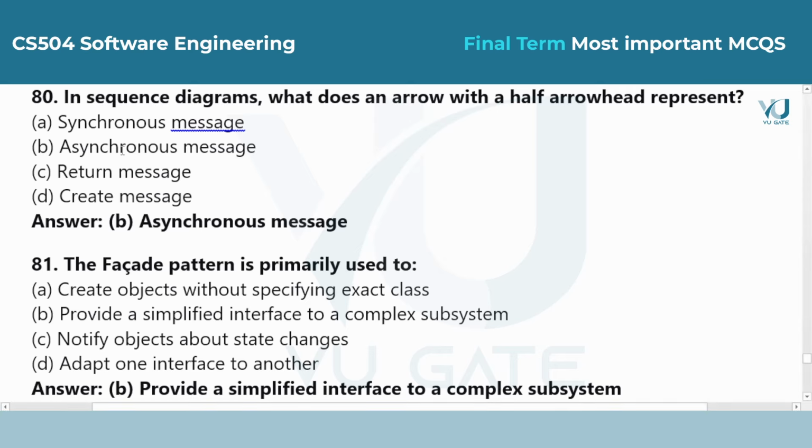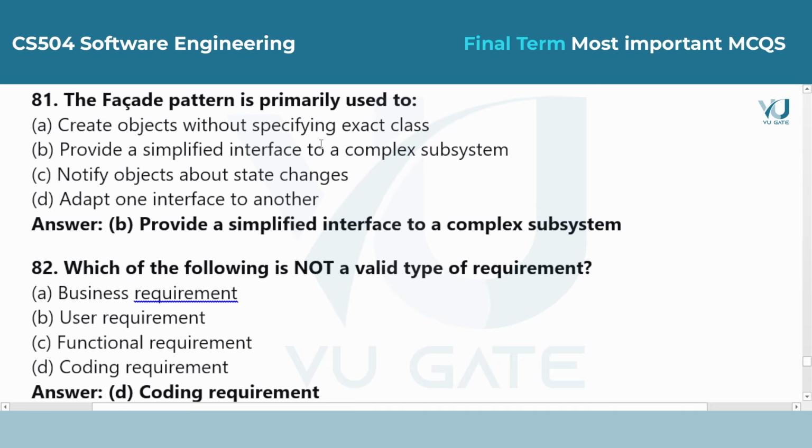Answer is option B, asynchronous message. A half arrowhead shows that the sender is not waiting for a reply. It sends the message and continues with its next task immediately. Question 81. The facade pattern is primarily used to.